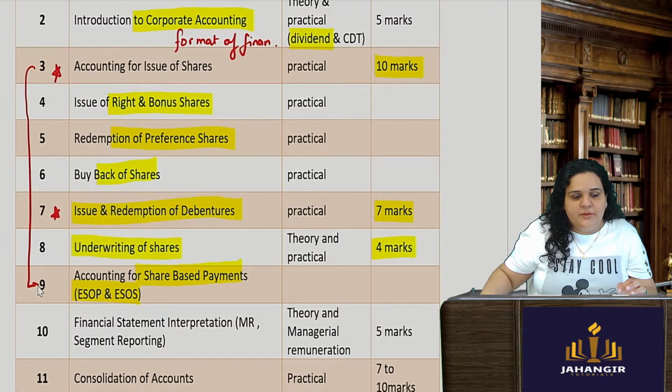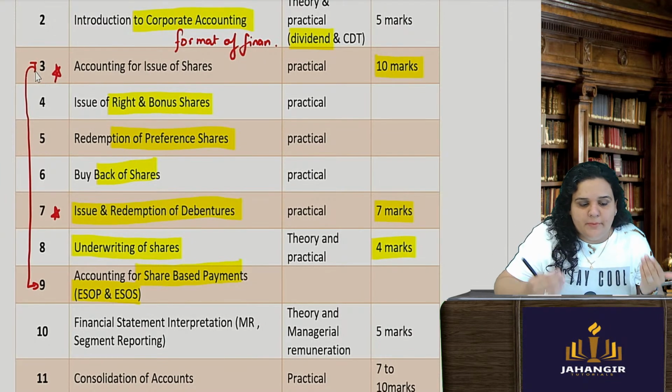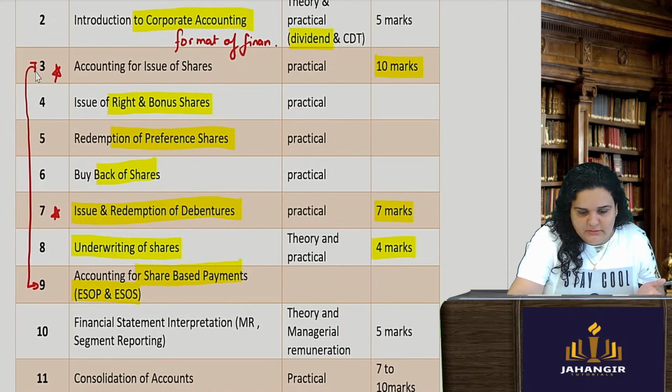So chapter 3 and chapter 9, chapter 3 talks about issue of shares. In that issue only they're talking about right, bonus, redemption, buyback and issue of shares to the employees.